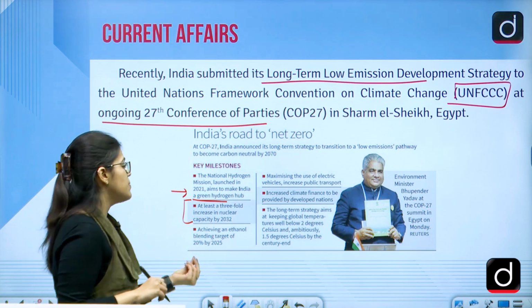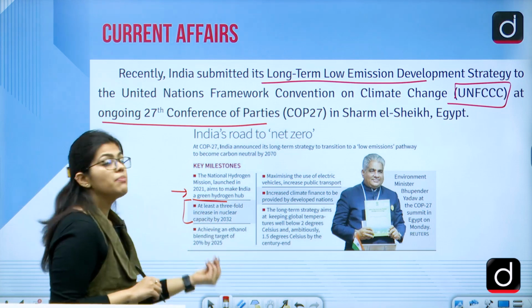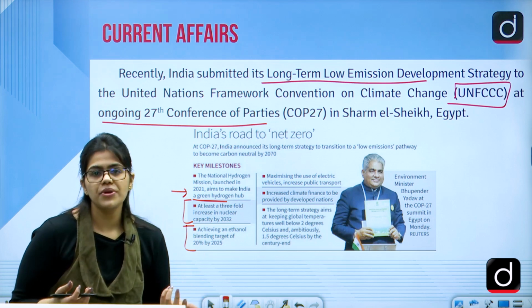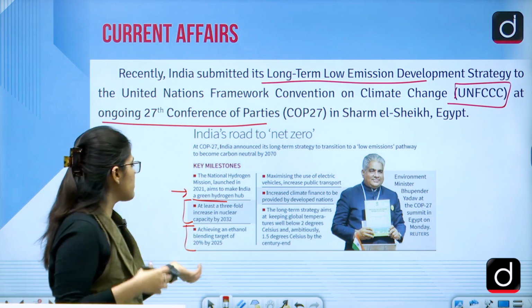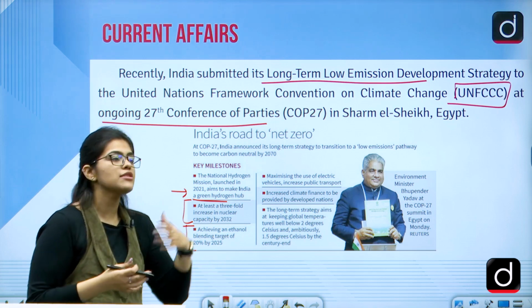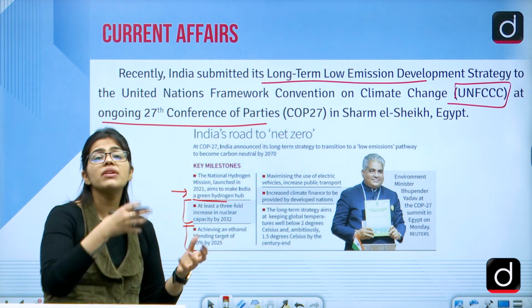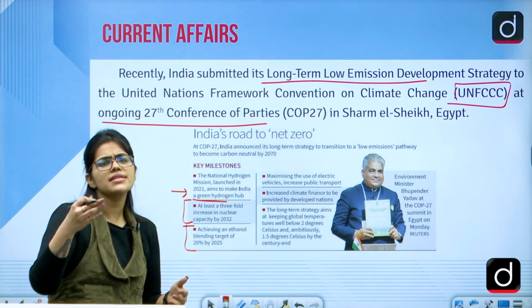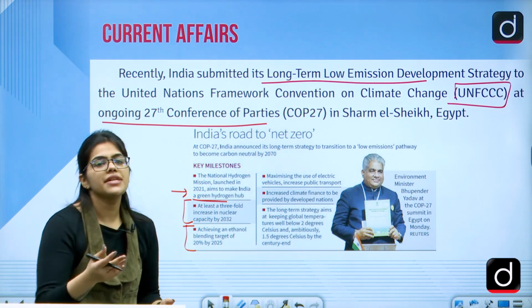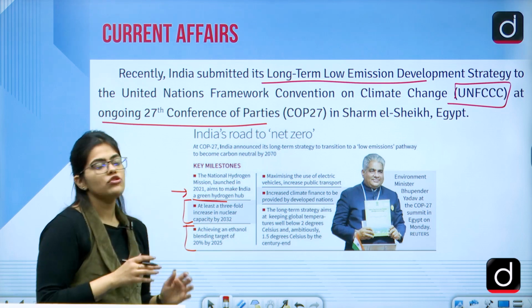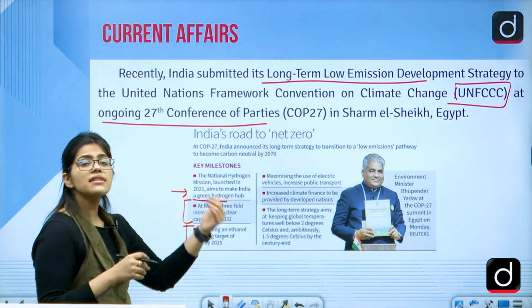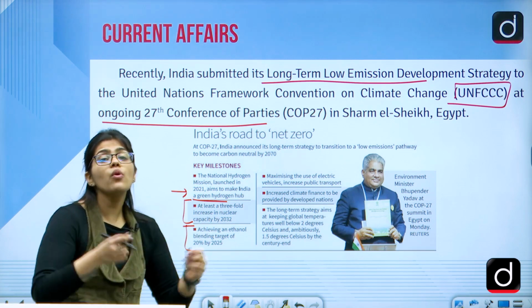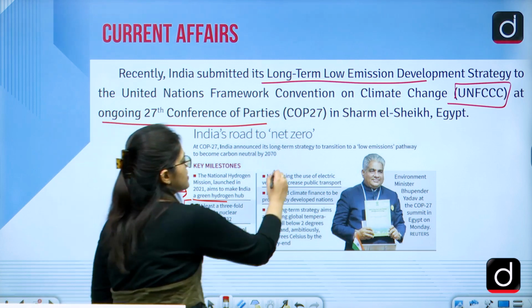Then achieving an ethanol blending target of 20% by 2025 was again an agenda that they discussed. So what is blending? Ethanol can be mixed with gasoline, and there is oxygen present in it. So there will be full combustion, and with full combustion a smaller amount of carbon dioxide and other harmful gases would be emitted, right? This is why blending of ethanol is now being promoted. Then maximizing the use of electric vehicles, and promoting more and more public transport rather than private transportation.